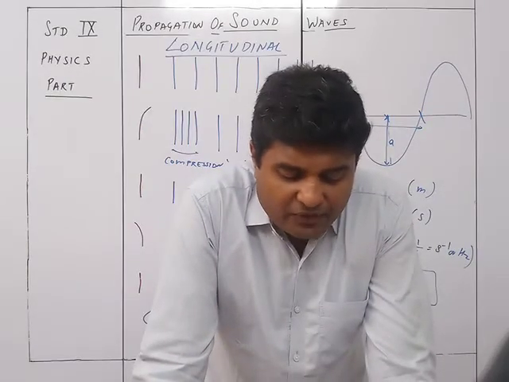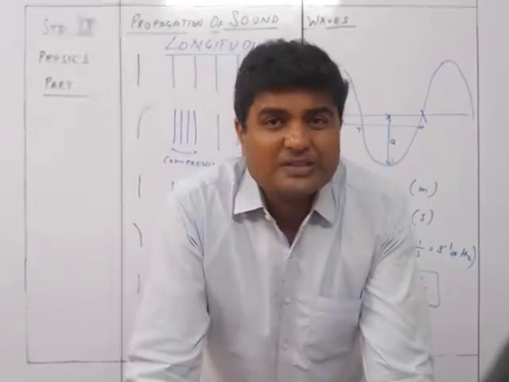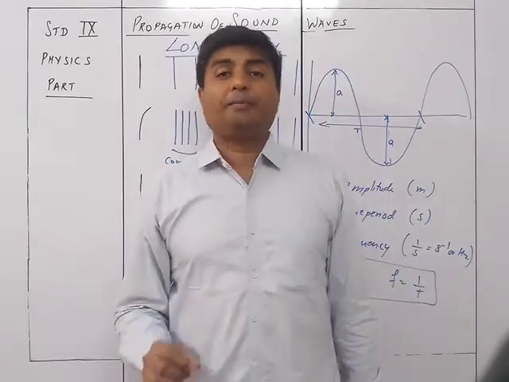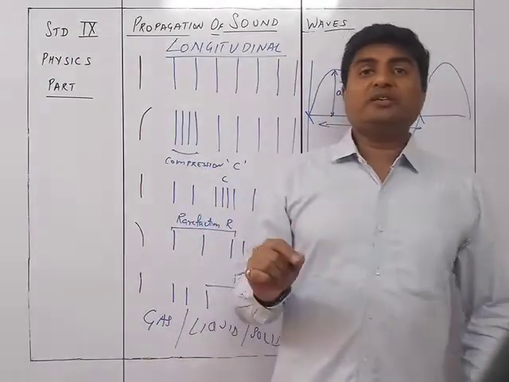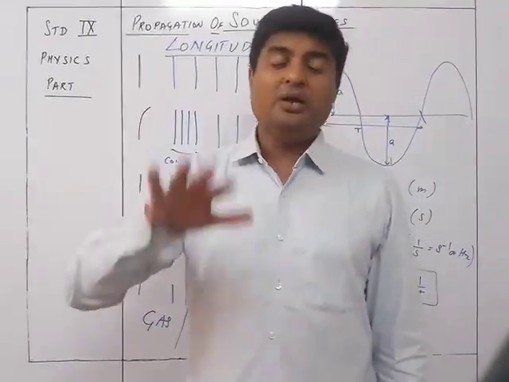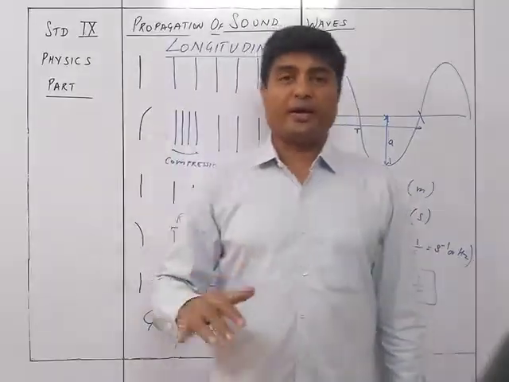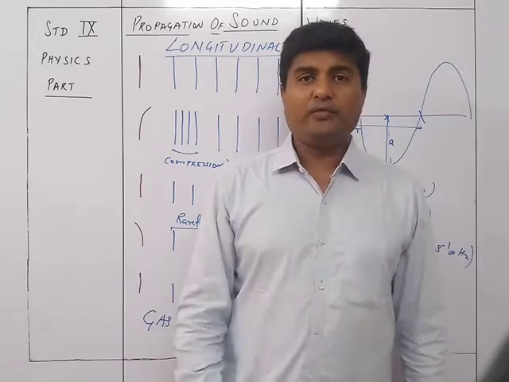The frequency of a wave is equal to the frequency of vibration of its source. So the frequency of the wave depends on the source of that particular sound. Frequency is always dependent on the source of the sound. अगर source of the sound का जो भी vibration है, वही vibration और वही frequency that will be of the medium